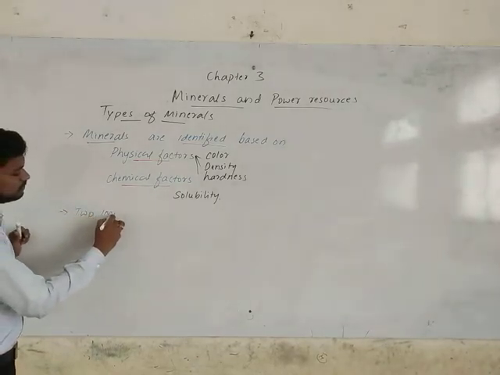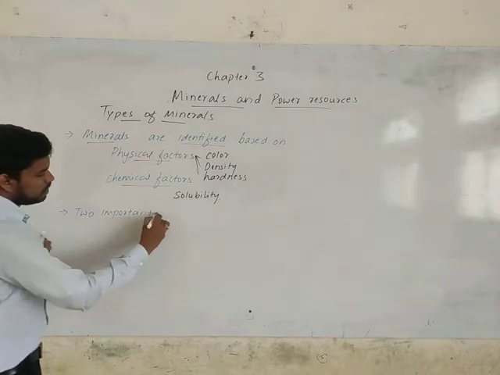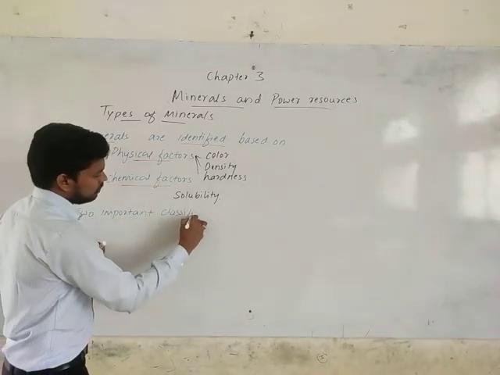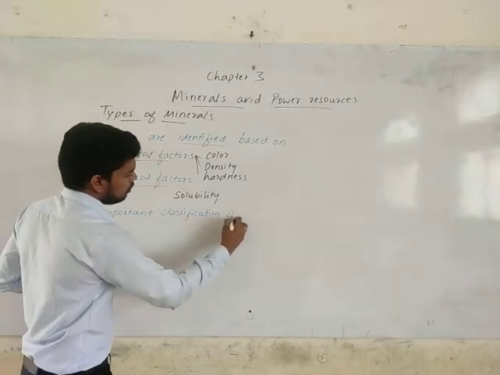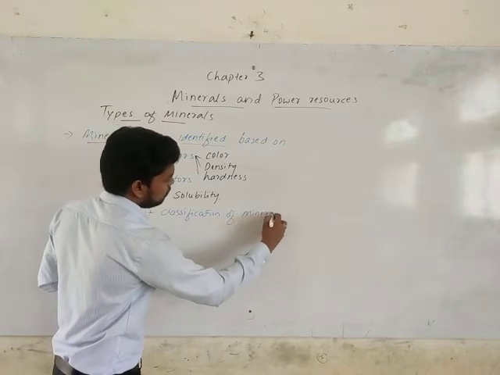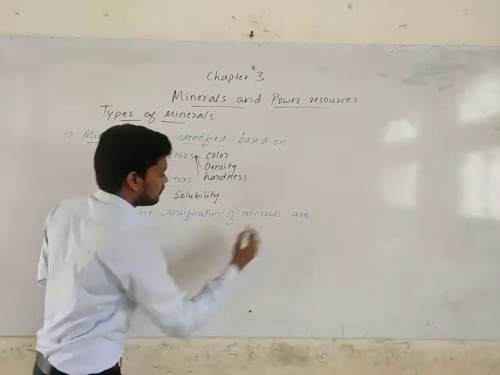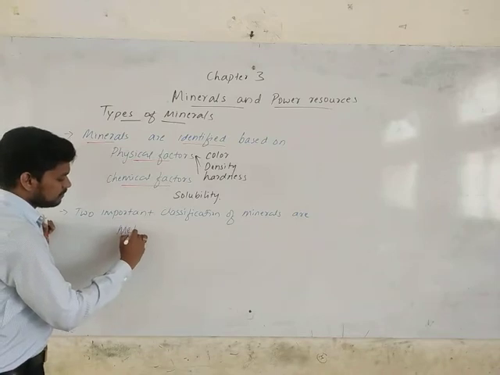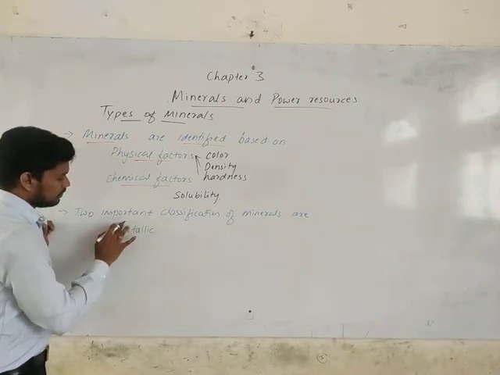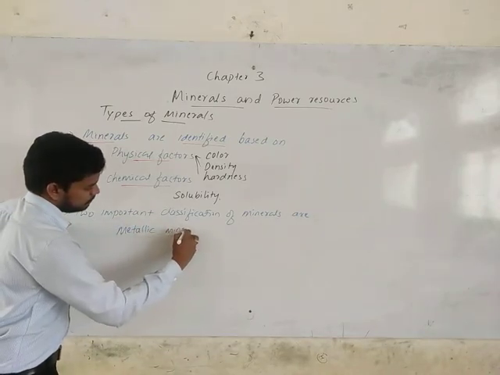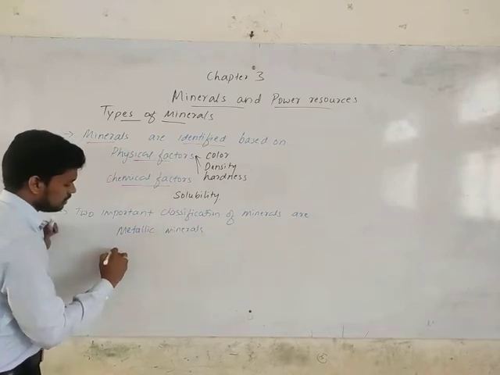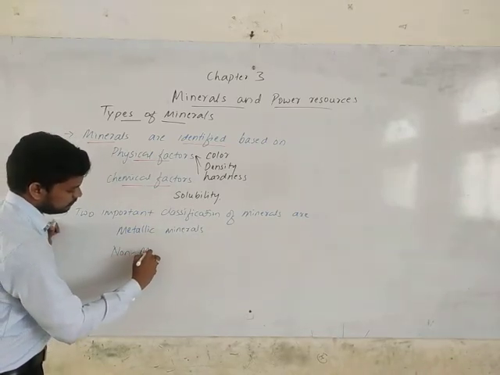We have two important classifications of minerals: metallic minerals and non-metallic minerals.